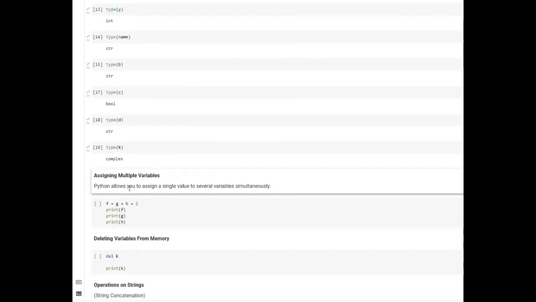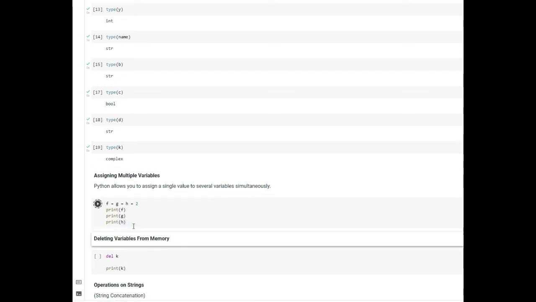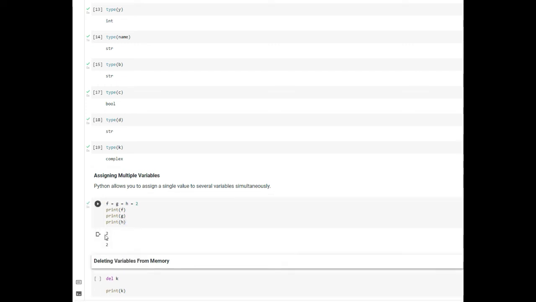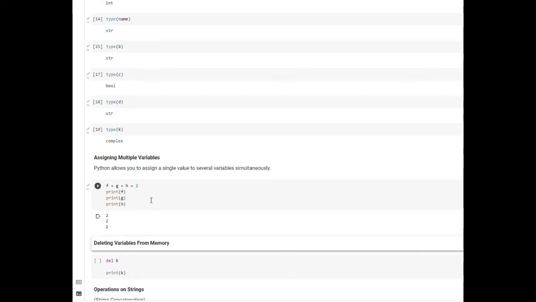Now, if you need to assign multiple variables, then you can assign a single value to different variables simultaneously. For example, you can just write f is equal to g is equal to h is equal to 2. And when we print all of these values, you can see that each of these is 2. We have just used one step to define all these variables, and we have assigned the value of 2 to all of these variables.